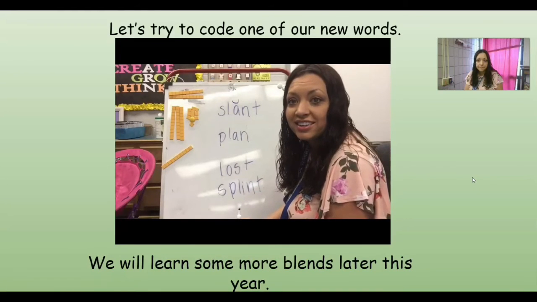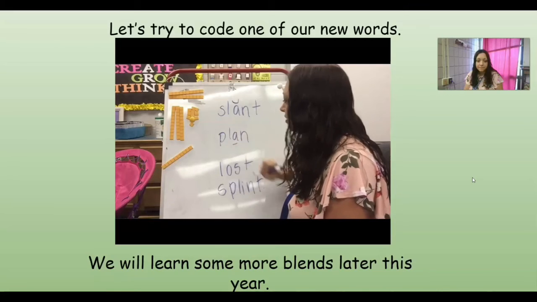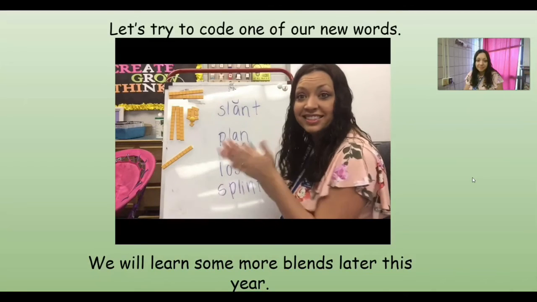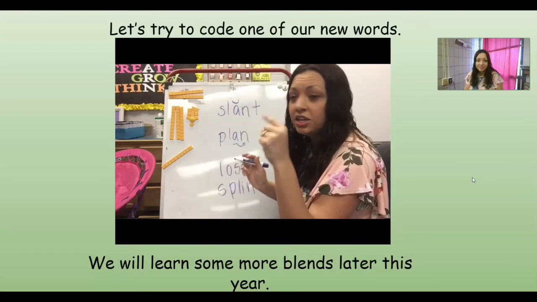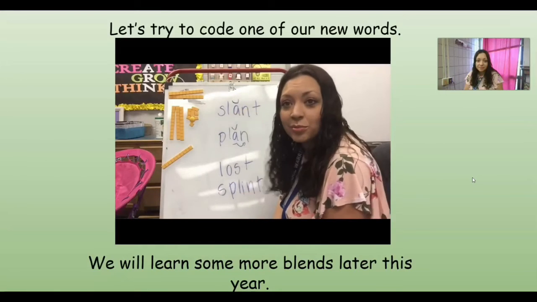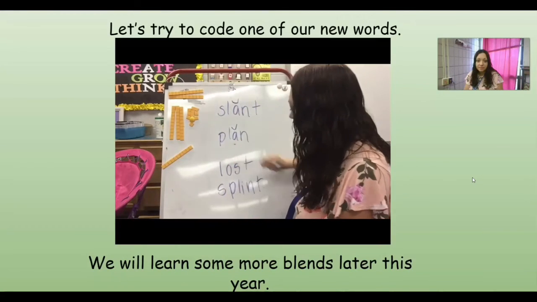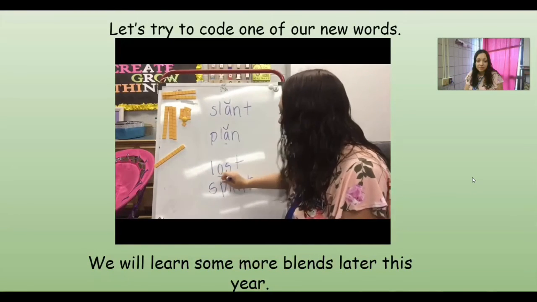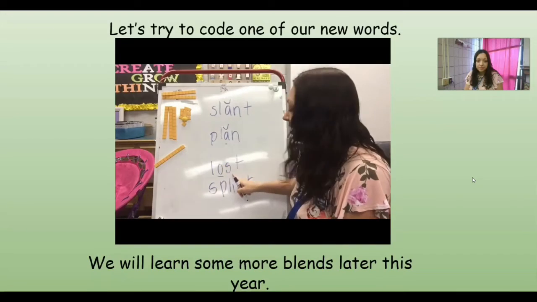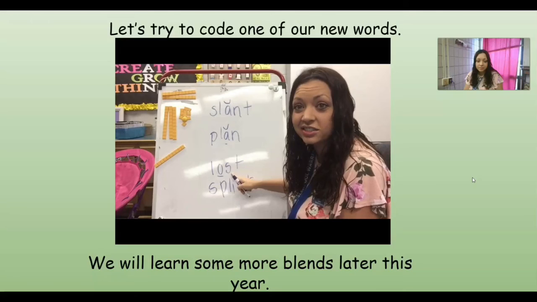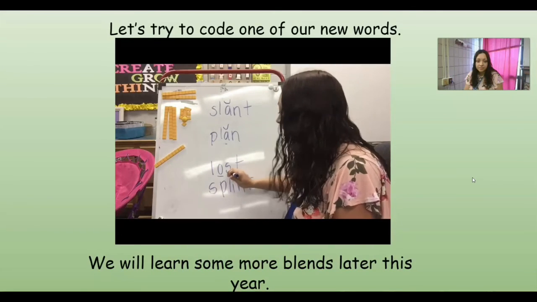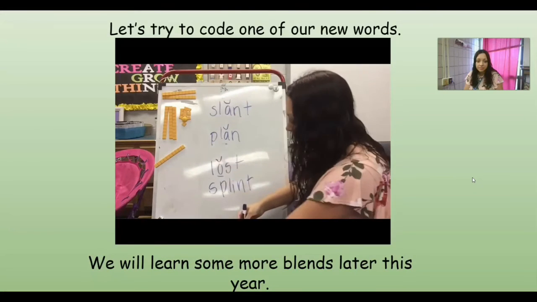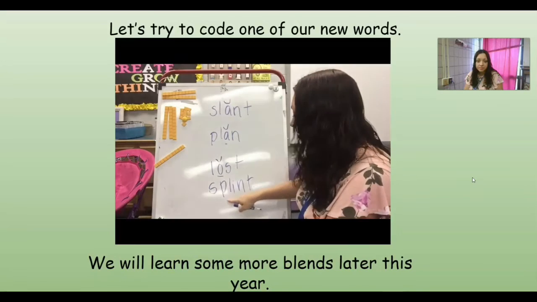Where's our vowel in that word? That's right, it's A again. So here's my vowel. And I've got that consonant right behind it. So that means that it is closed. So the vowel's going to be short. So I need to add that breve right above there. Very good. All right, let's look at our next word. What vowel do I have in the next word? That's right, it's O. Now, what does the O have right behind it? It has the letter S. And is S a consonant or a vowel? It's a consonant, so that means that it is closed too, and it's going to be short. Very good. All right, and let's look at our last one.